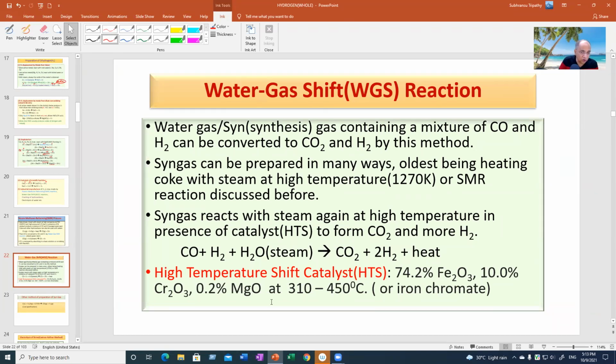This combination is called HTS catalyst at a high temperature, or you can use iron chromate as HTS at high temperature, so that you convert the water gas, where I've taken a 1:1 ratio, that is obtained by this reaction.